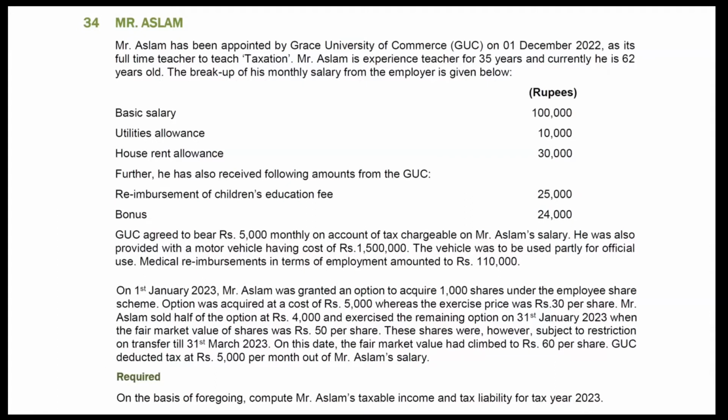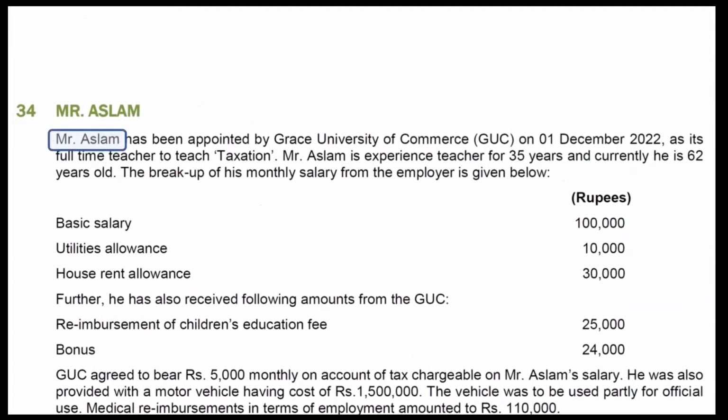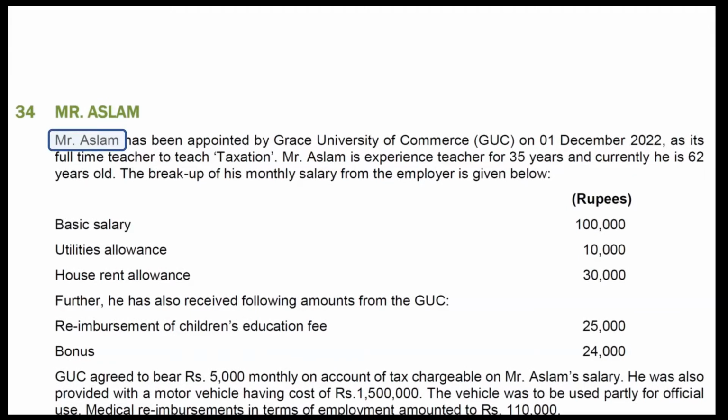Please note that the taxpayer in this question is an individual, Mr. Aslam. After reading first line of question, you can infer that the individual is resident person. The first paragraph tells us more about Mr. Aslam. He is a full-time teacher. Note this point. We will use it later. His age of 62 years will have no impact on our working.